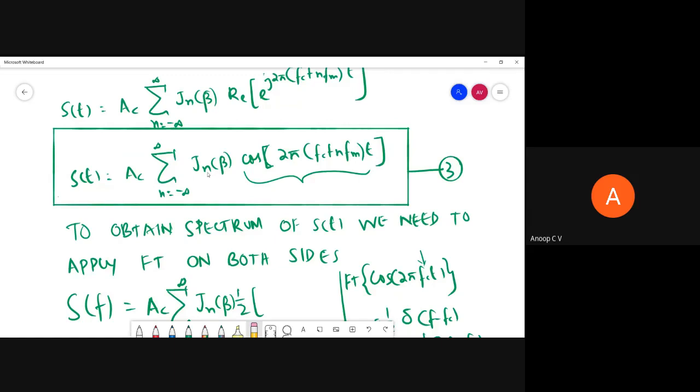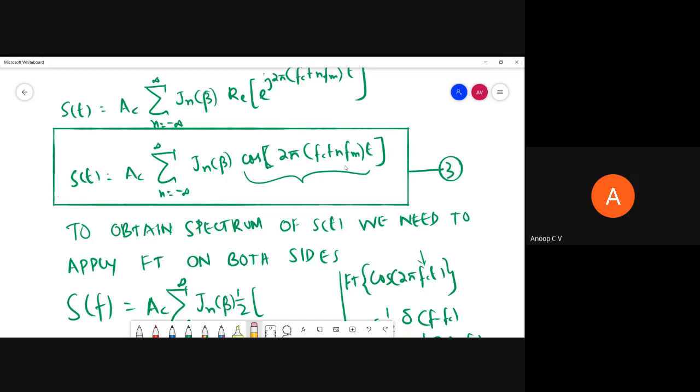J1 of beta or J minus 1 of beta, and this will be cos 2 pi (Fc plus Fm) or (Fc minus Fm). That will be the first upper sideband and lower sideband, right? So for n is equal to plus or minus 1, this will become cos 2 pi (Fc plus Fm) or cos 2 pi (Fc minus Fm). That will be the first upper or lower sideband, right?